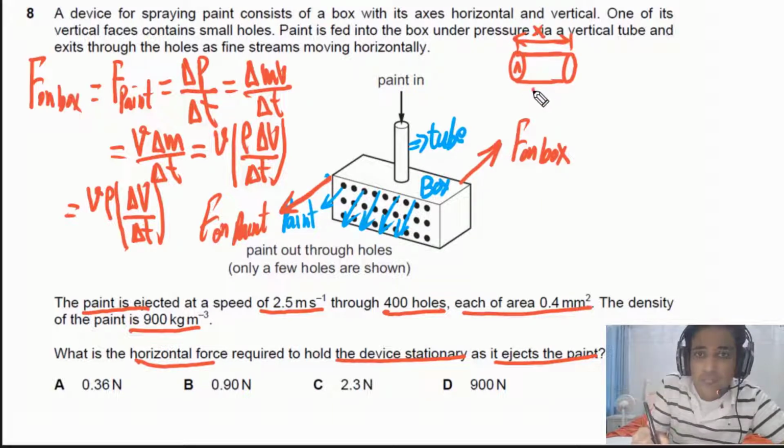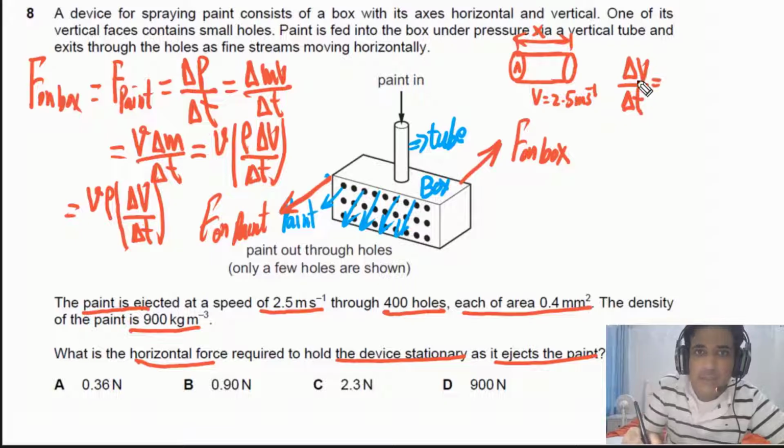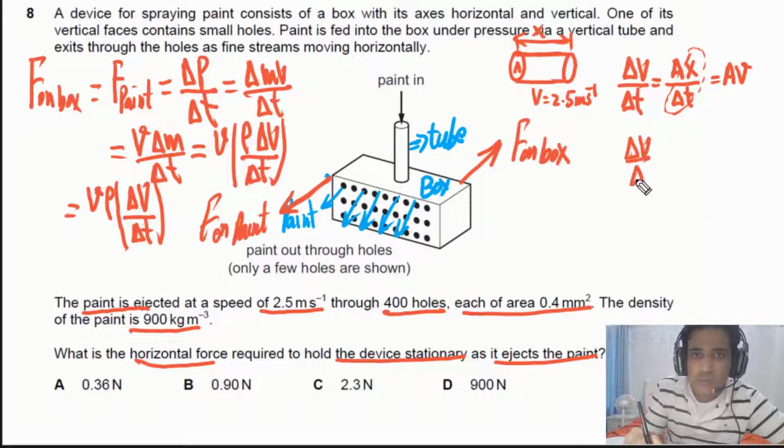The speed of the paint is given, that is constant and equal to 2.5 meters per second. We need to find delta V over delta t. Delta V is the change in volume, and that will be equal to A times X. This is the change in volume over the change in time. Now from here we can say X over delta T is equal to V. So delta V over delta T is equal to A times V.